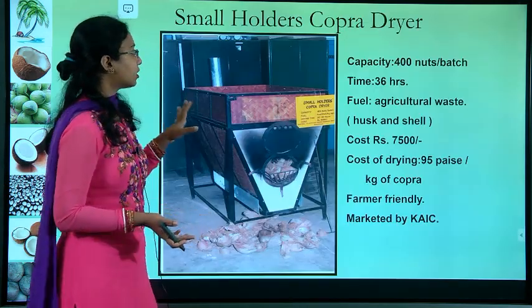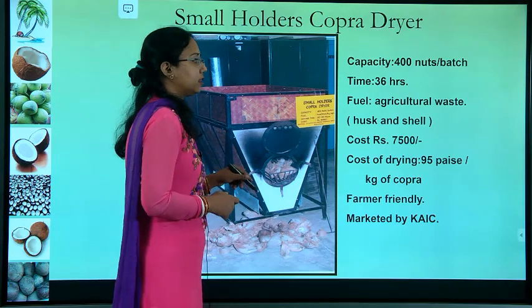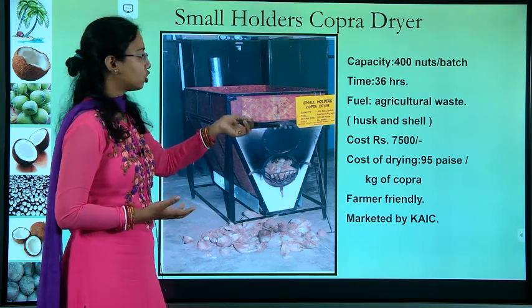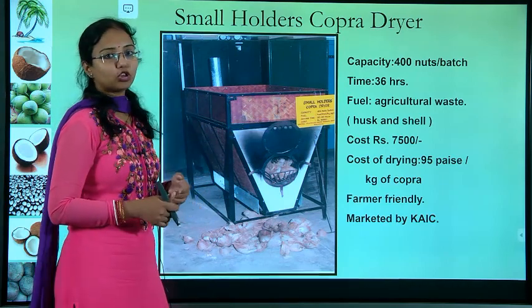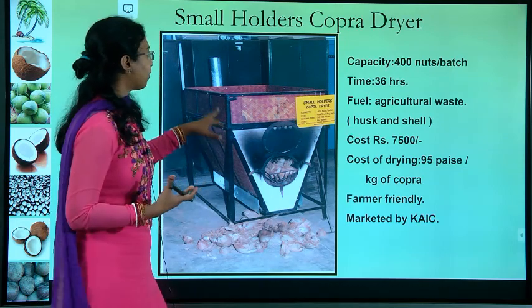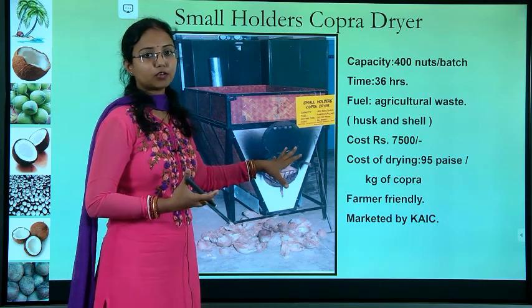This is a small holders' copra dryer, a kind of small dryer that has been made. It has a capacity of 400 nuts per batch, and it comes at a very low cost, 7,500 rupees. This is quite farmer friendly. You can understand from the structure itself that it is not very difficult, but it can dry the copra very easily.